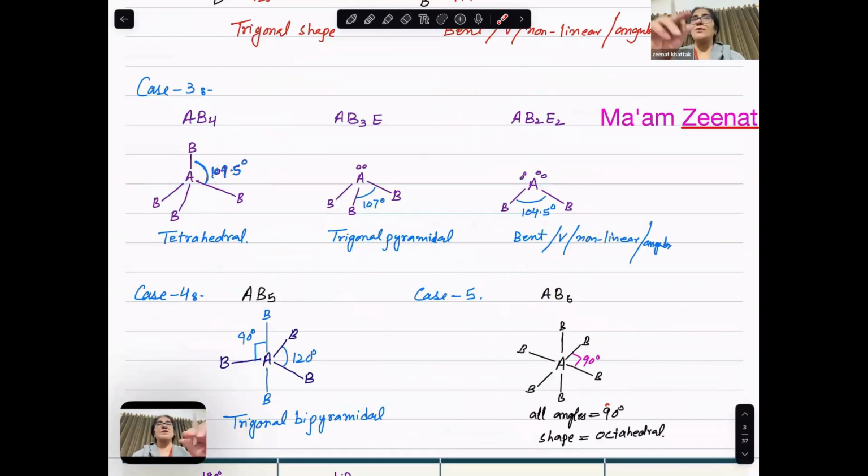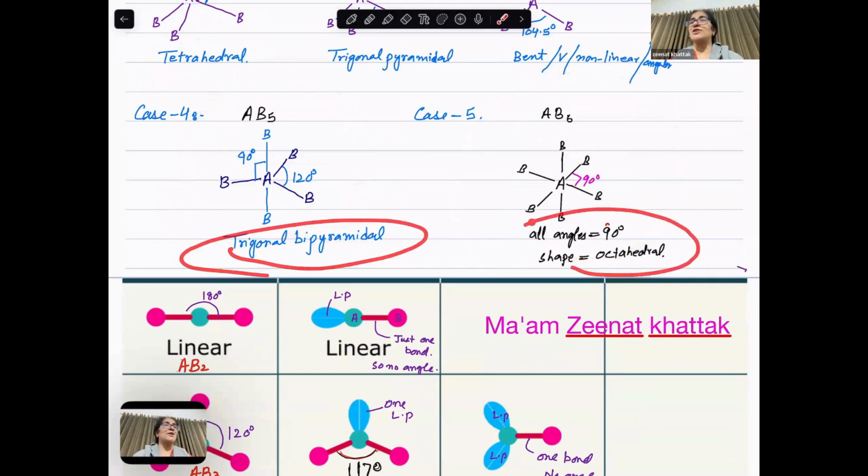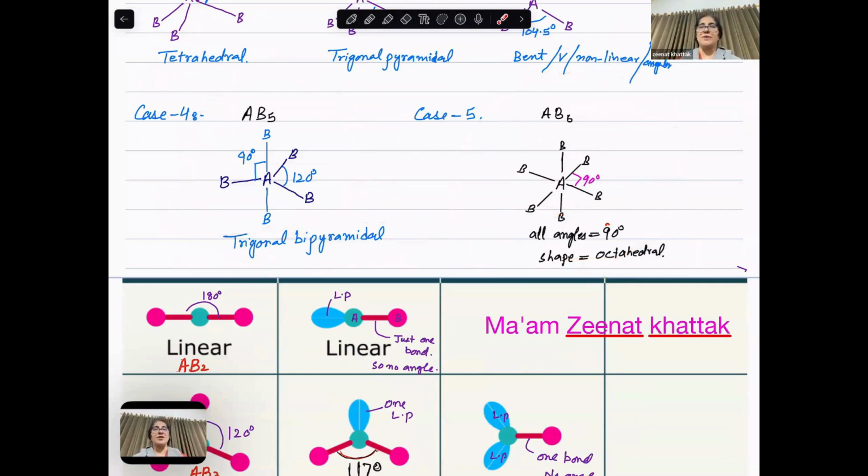Case 3, AB4, tetrahedral, trigonal pyramidal, AB2E2, bent. AB5 and AB6, trigonal bipyramidal, octahedral, 90 and 90 and 180.